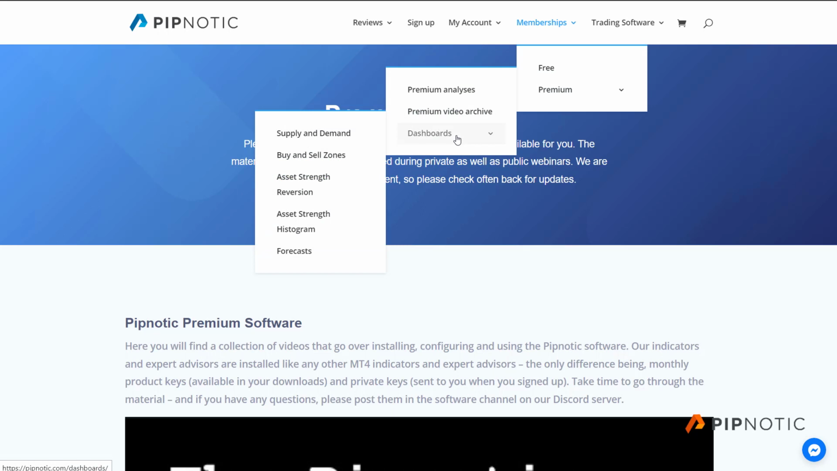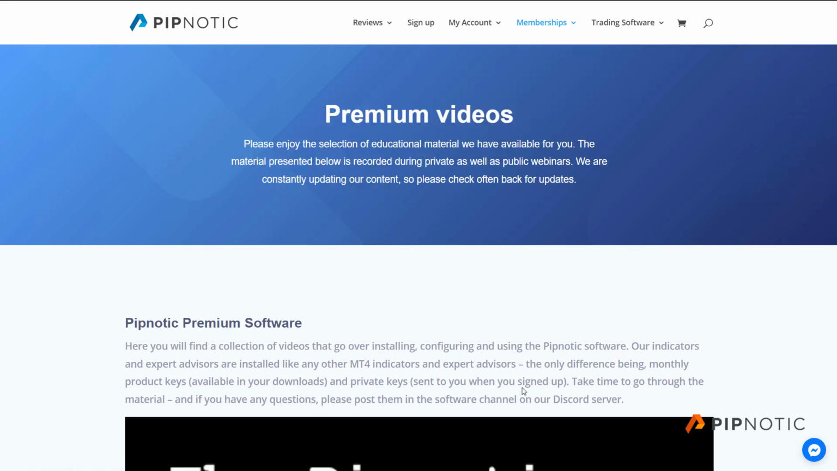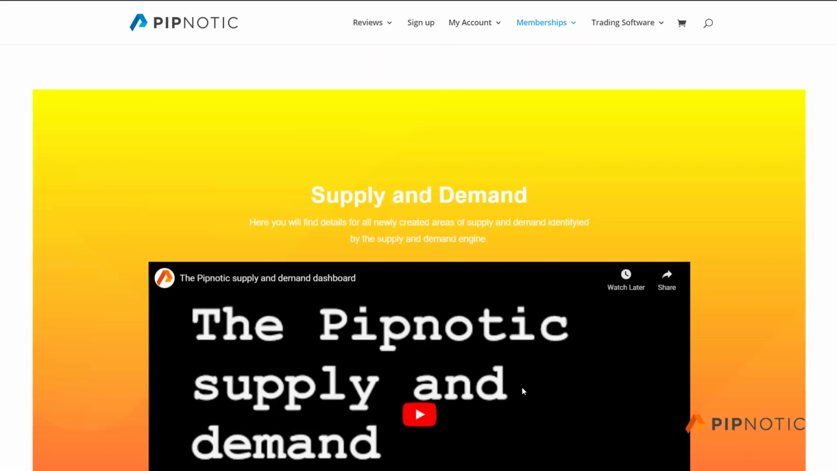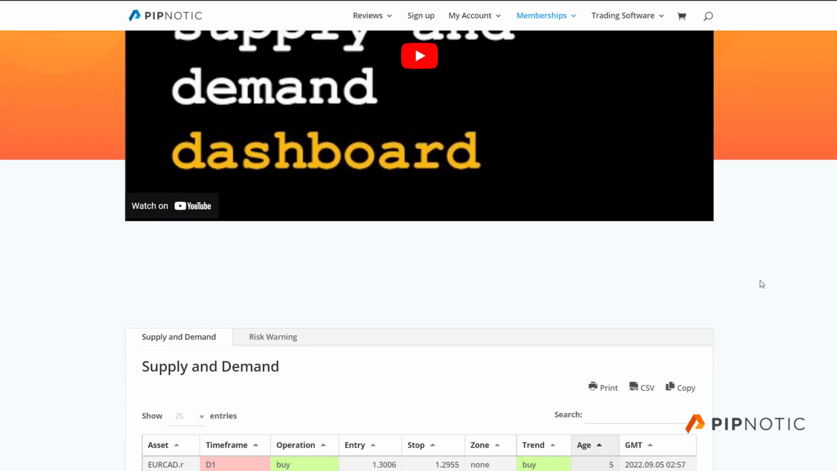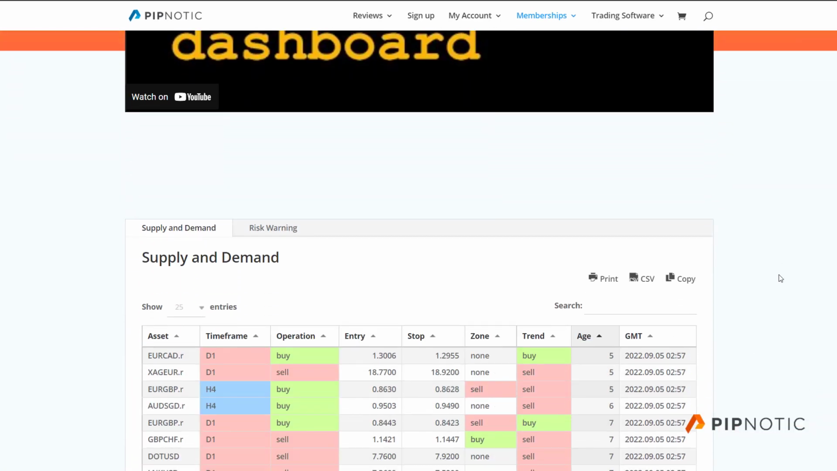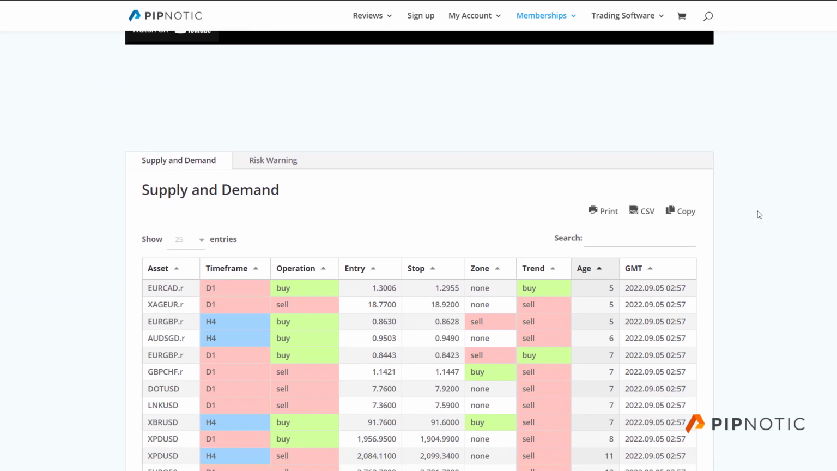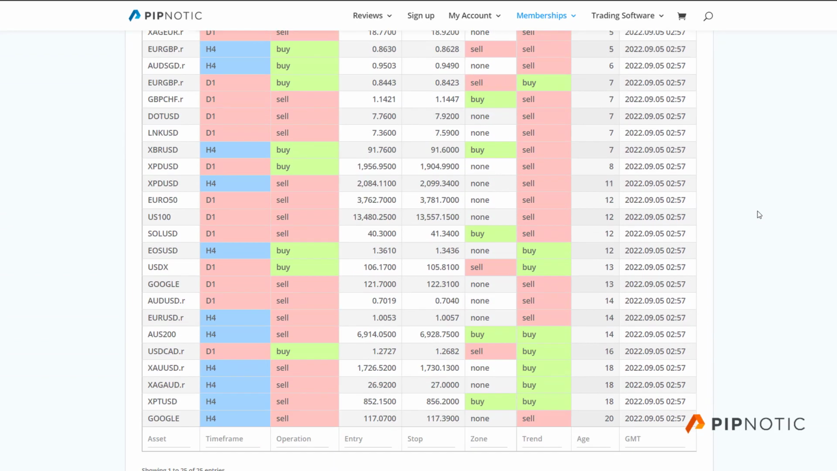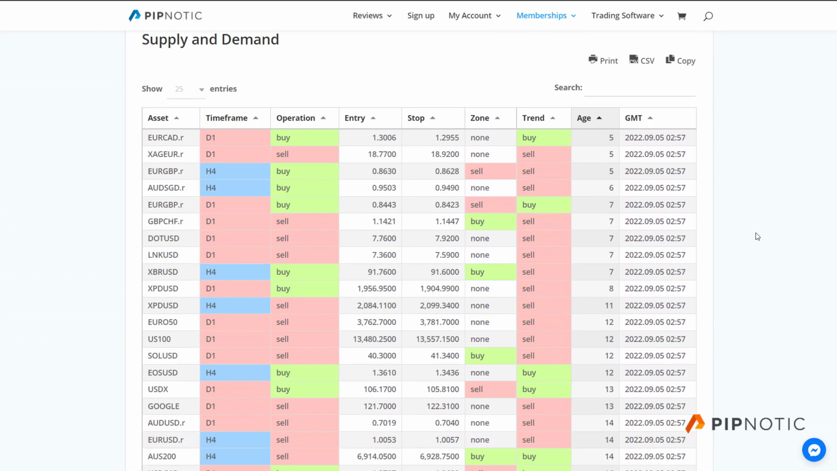And then we have the dashboards, and the dashboards we have 5 of, and they are these 5 here. Okay, we have the supply and demand dashboard, which we will look at first. So this is the dashboard that shows the supply and demand software. And the supply and demand software is a super powerful tool that we have created, rather I have created over the course of the past actually many years.